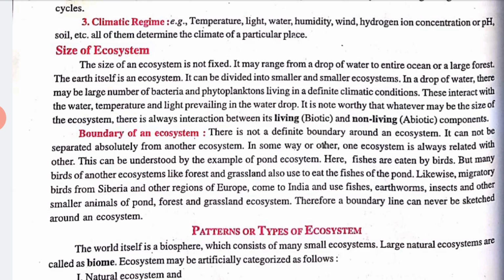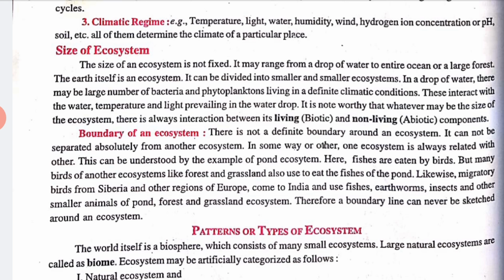In a drop of water, there may be a large number of bacteria and phytoplankton living. In definite climatic conditions, these interact with the water, temperature, and light. It is noteworthy that whatever the size of the ecosystem, there is always interaction between living, that is biotic, and non-living abiotic components. Clear?